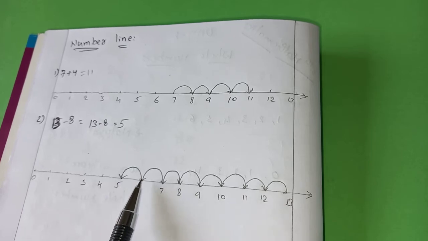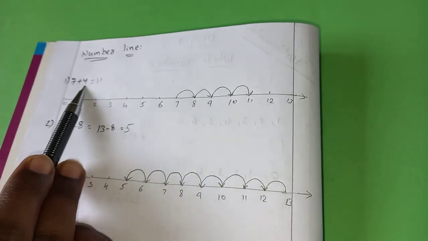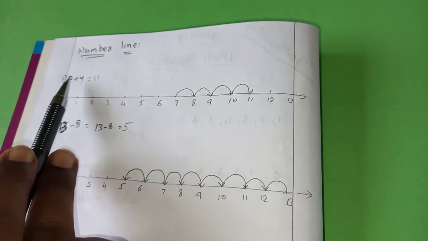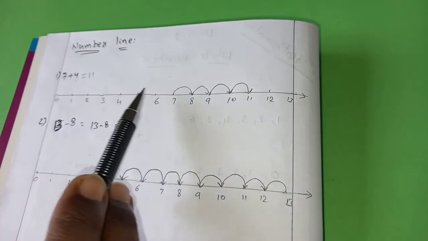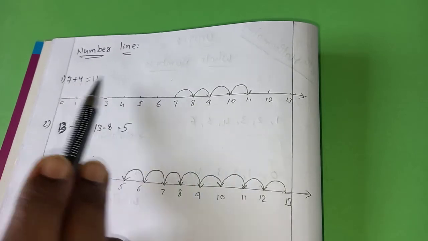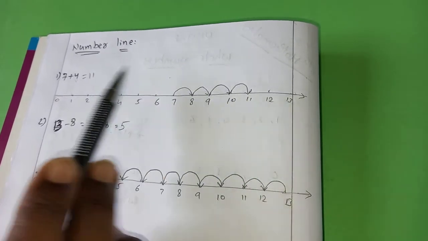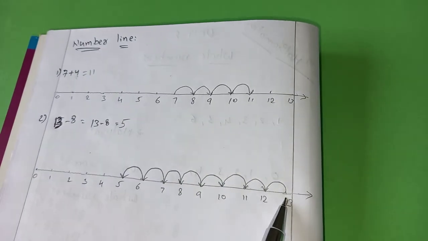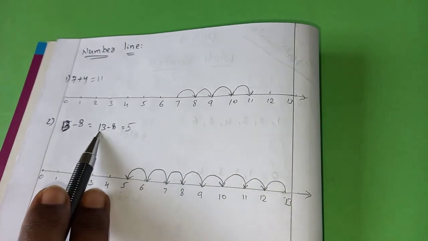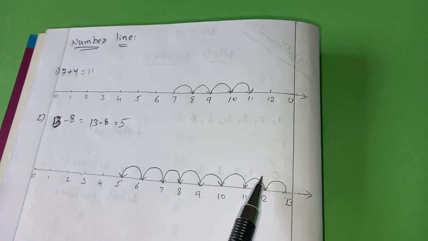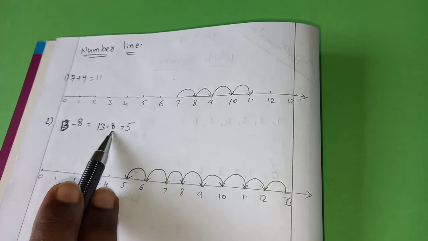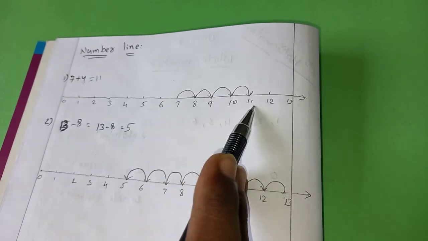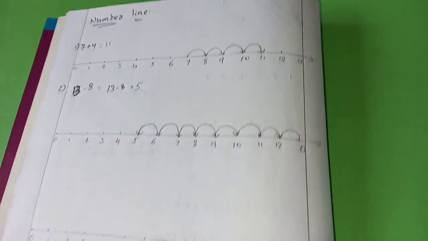How many steps do we have to move? Based on the second number. From where do we have to start? Based on the first number. So here 7 plus 4. That is the reason I started at 7 and I went 4 steps forward because my second number is 4. And here I started at 13 because my first number is 13, and I moved 8 steps backward because my second number is 8. And where does it stop? That is the result. Okay.